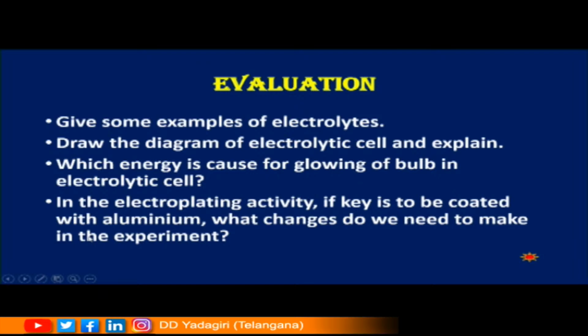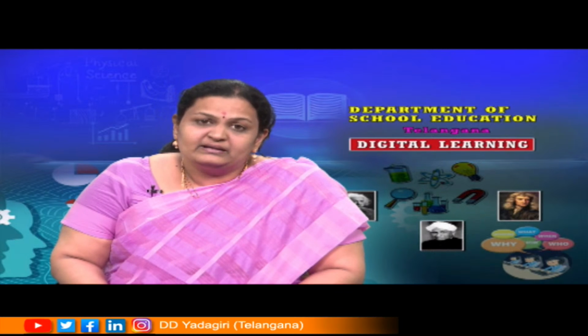The last question is a higher order thinking question, children. In the electroplating activity, if the key is to be coated with aluminium, what changes do we need to make in the experiment? So here, children, I will give you a small hint. We have made use of copper so that the key has to be coated with copper, and we took copper sulfate crystals. Yes, children. So here the metal and the electrolytic solution are the same. This is a small hint for you, children. Based on this, you can answer this question very well.